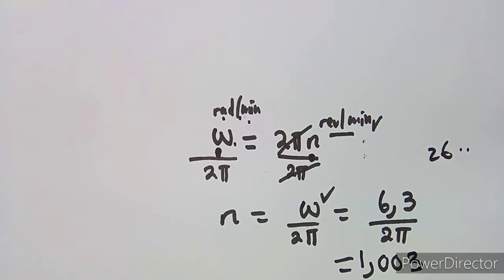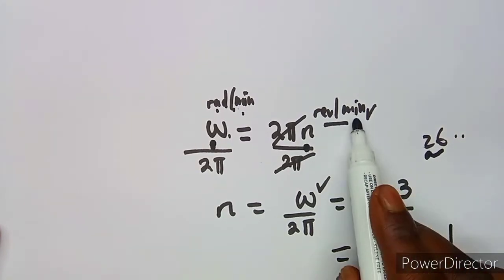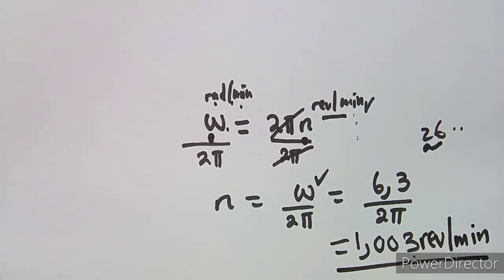If you round off, it's going to be 1,003, because the 6 is going to round the 2 up to 3. This is now in revs per minute. Remember, we want our answer in revs per minute. So that was the idea there.